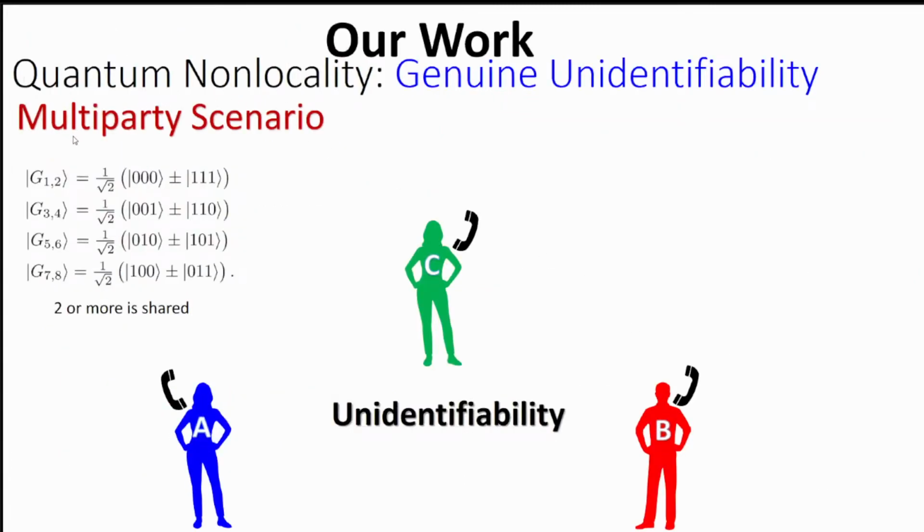Okay, let me move to the multi-party scenario. In the multi-party scenario, we have also constructed the notion of unidentifiability. So these are the 8 GHZ states. Let us consider that 2 or more states are shared between them in specific by a referee.